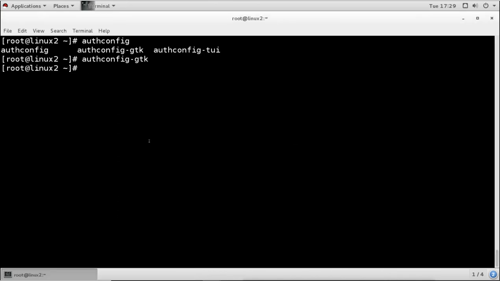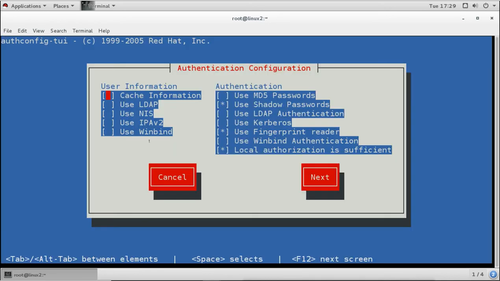If we want to do it for the command line TUI, we will select the TUI option. And when you select the TUI option, it opens like this. From here we have these options to select. We want to configure NIS, so we will select NIS and press the space bar to select it. And then we'll go on to select next. Now here if you see, it is going to use shadow passwords, it is going to use the fingerprint reader also if it is available, and local authorization is also sufficient. These are the options selected.